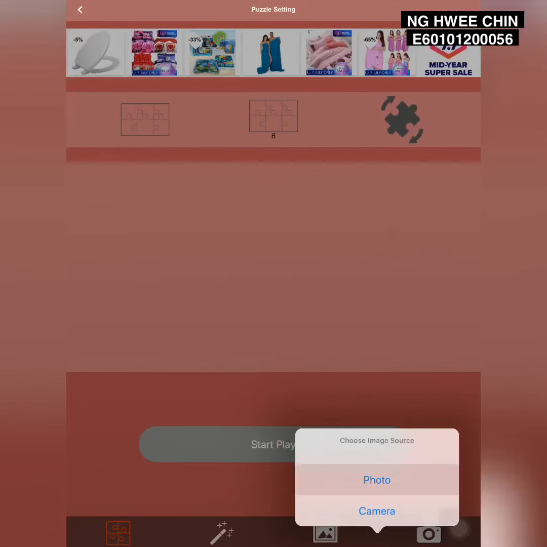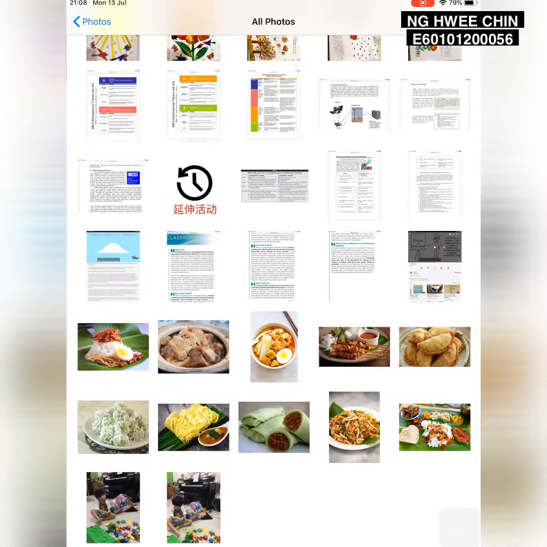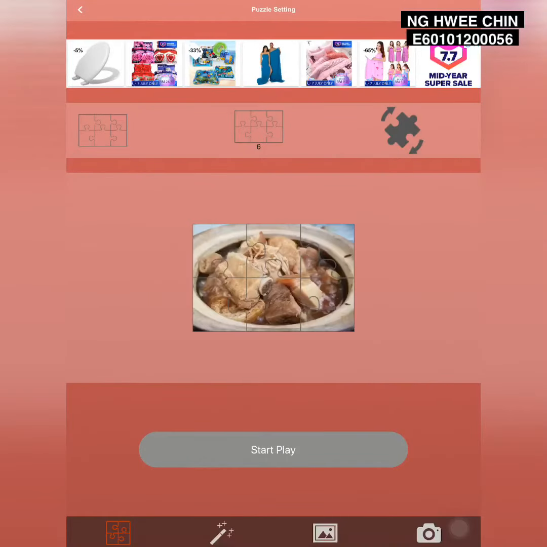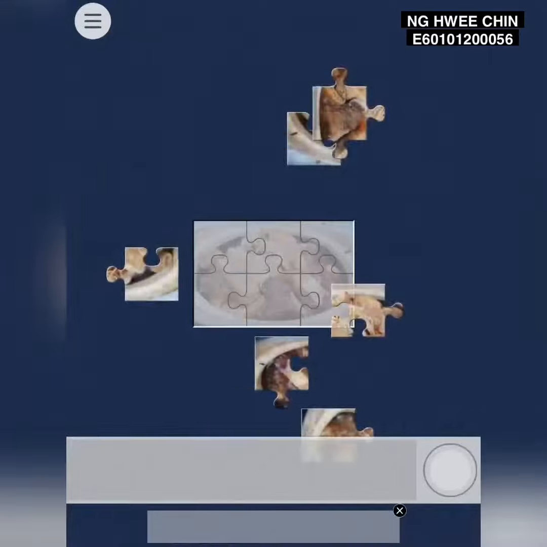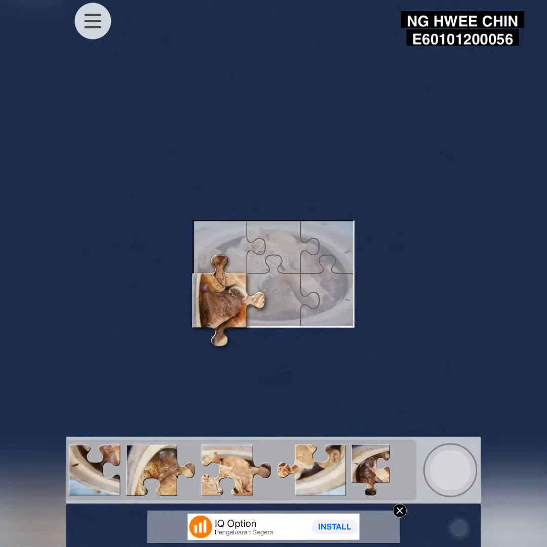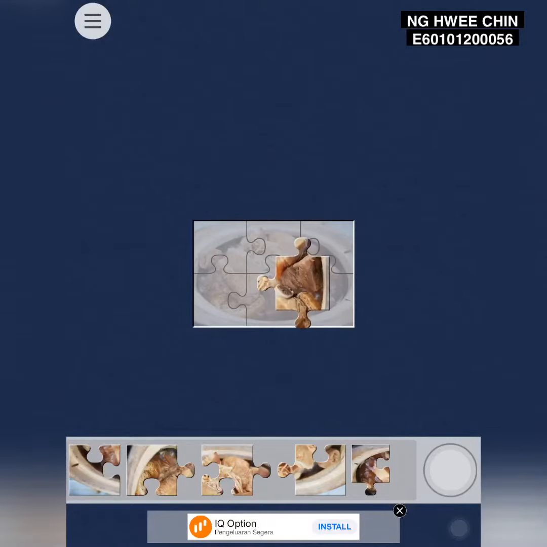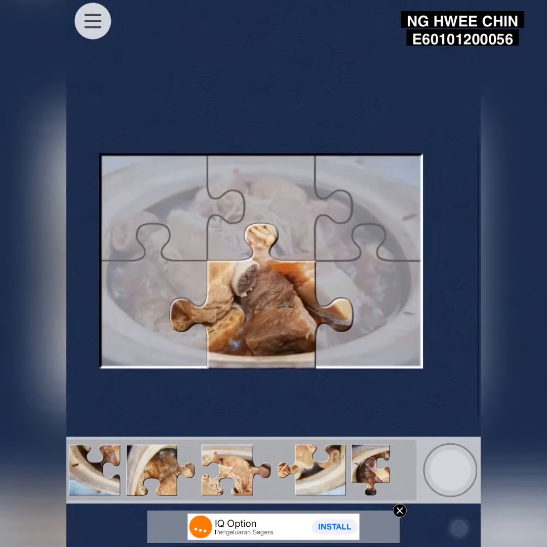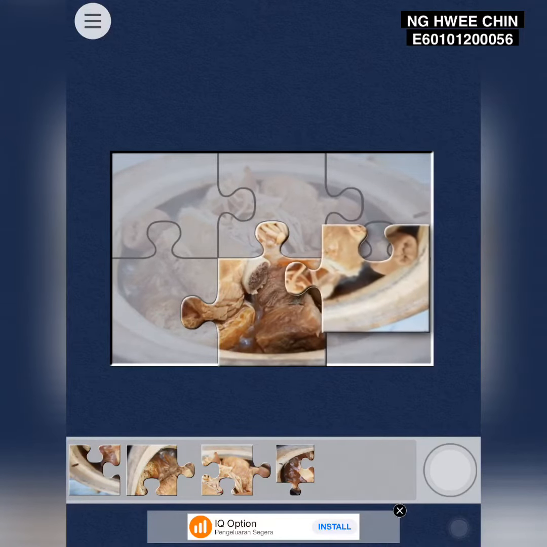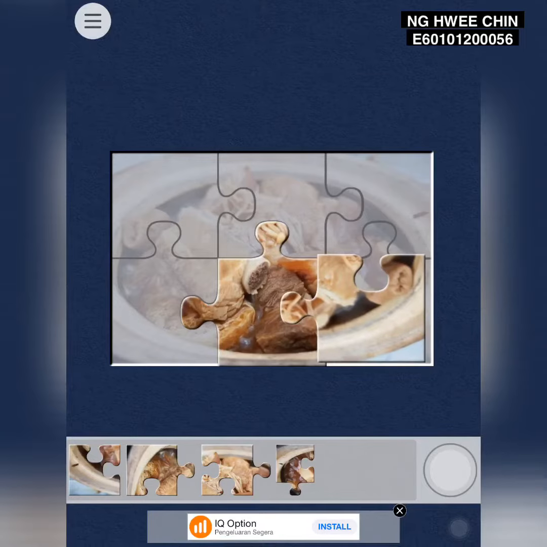and then choose the photo that you wish to create into a puzzle. After that, you can press Start Play, and this is how you can play your puzzle. Just click onto the picture to turn the puzzle into a different direction. You can also zoom in to make the picture look bigger and clearer.